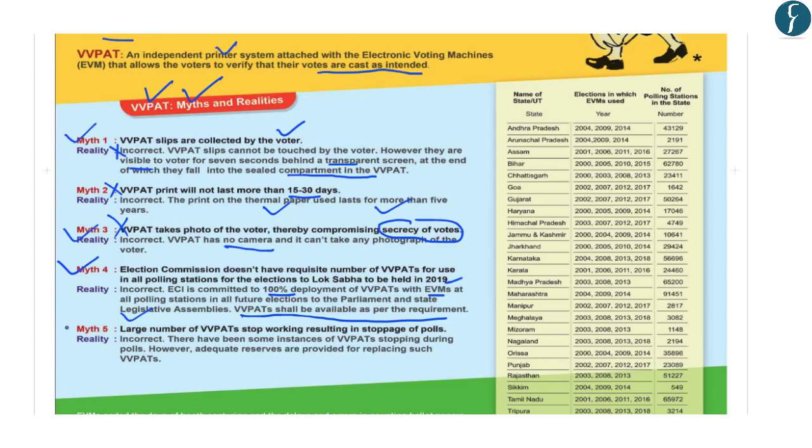The fifth myth related to the VVPATs that has been highlighted by this article is that a large number of VVPATs stop working, resulting in stoppage of polls. The ECI has said that this is incorrect, and while there have been some instances of VVPATs stopping during polls, adequate reserves are provided for replacing such faulty VVPATs.